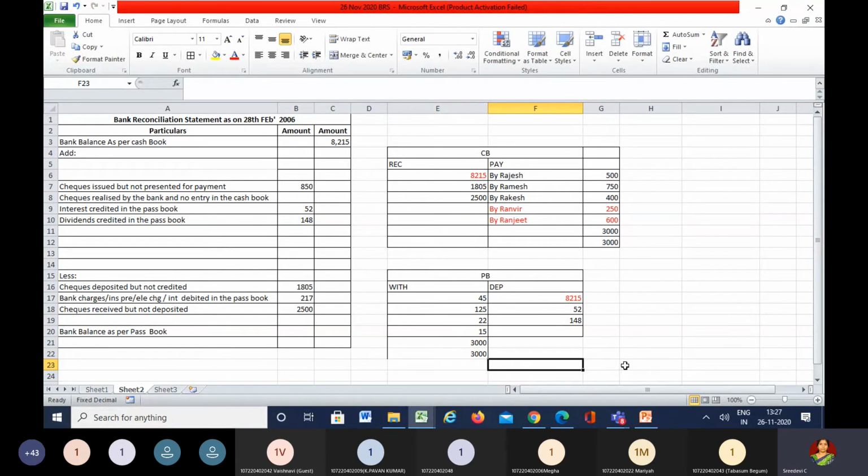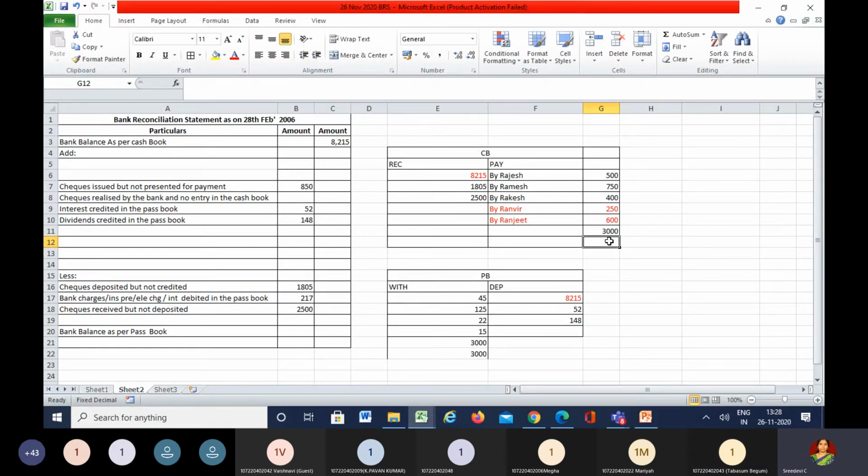But what is the mistake here? Instead of showing two in the cash book, we are showing only one. It's an omission, omitted to be recorded. Yes, 3,000. Understood, all of you? Yes, ma'am. We did not record both the checks in the cash book.